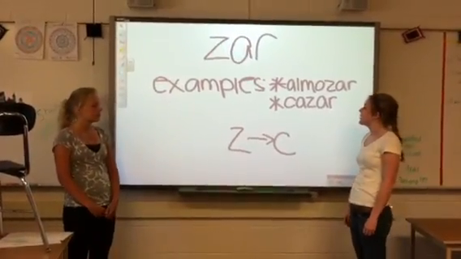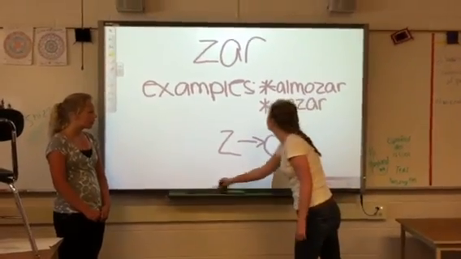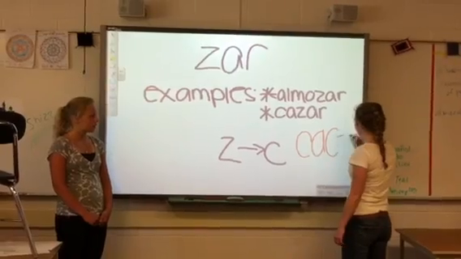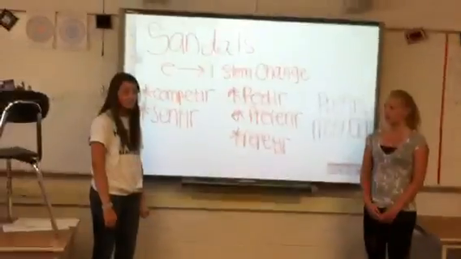In verbs that end in zar, like almorzar and cazar, you change the Z to a C. For example, cazar would be C-A-C-E in the yo form.